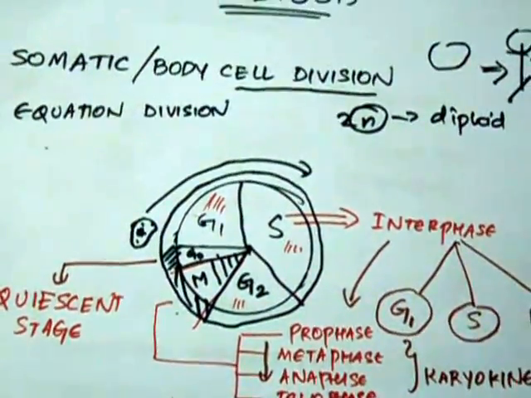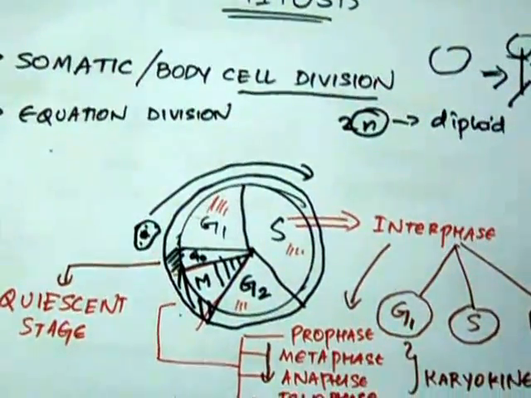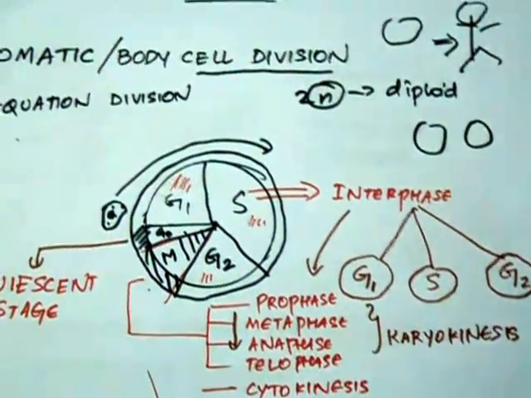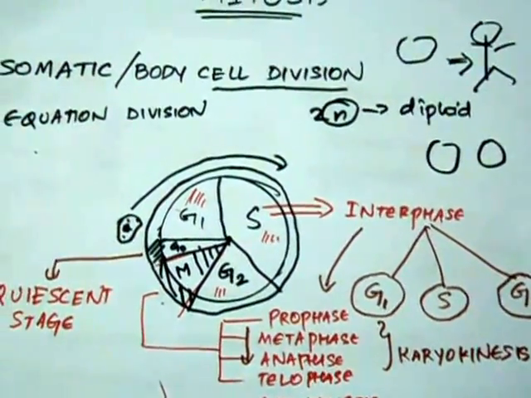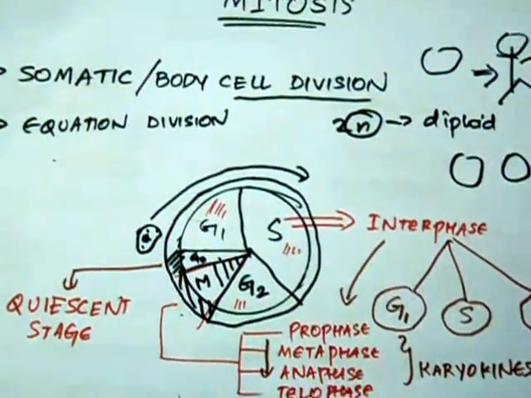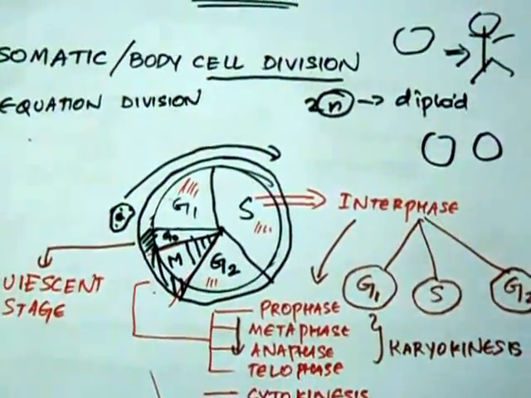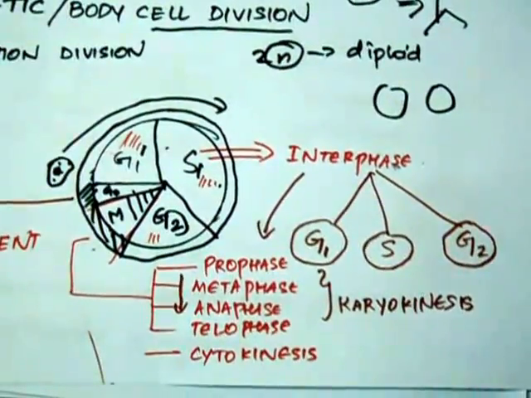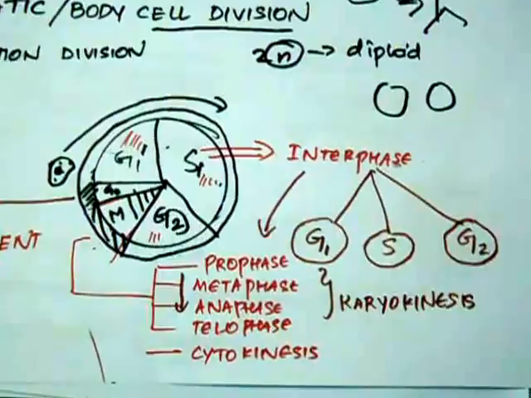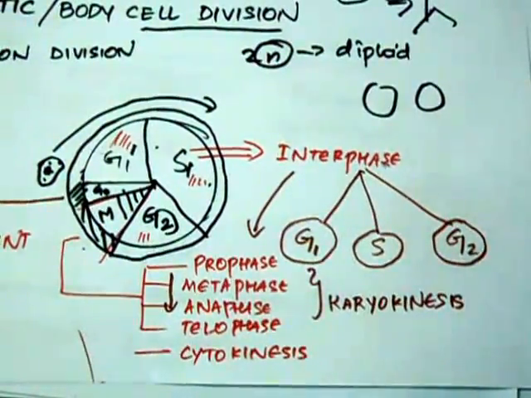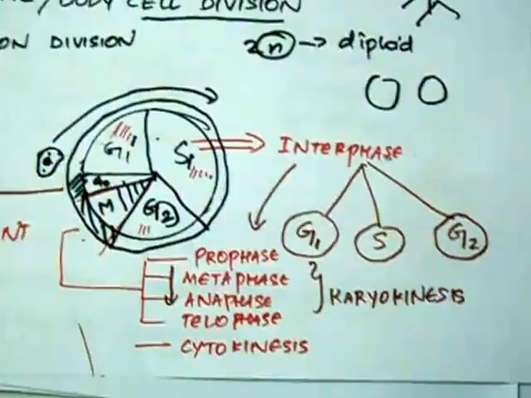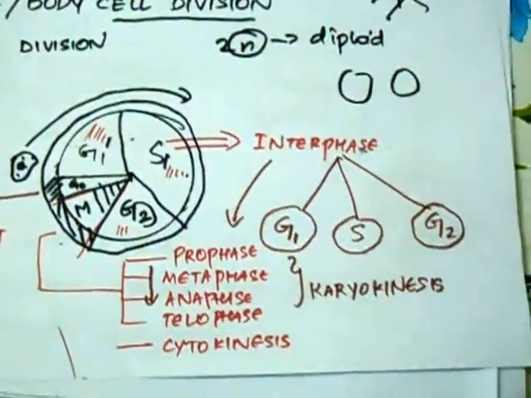Mitosis is also called equational division because at the end of mitosis we get two daughter cells which both have 2n number of chromosomes. So it's just a division, but the chromosome number is equal, so it's called an equational division. It's the interphase which takes up the most time. In fact, 95% of the time required for cell division is actually taken by the interphase.